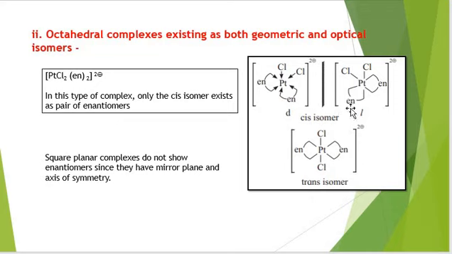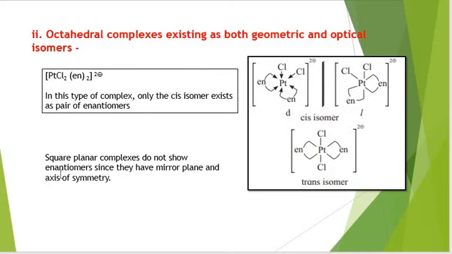This is cis and this one is also cis. But when the monodentate ligands take the opposite position, it is trans. At the same time, the cis isomer also shows optical isomerism because it has a non-superimposable mirror image.